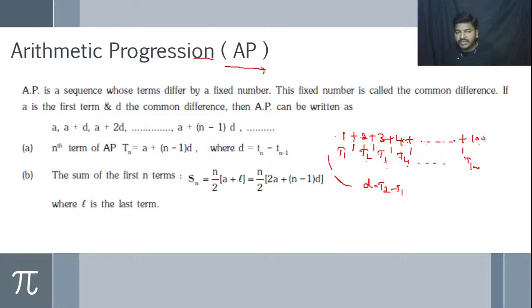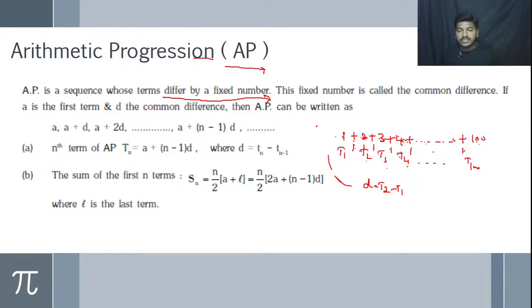So according to the definition, an AP is a sequence whose terms differ by a fixed number. If I add 1 to each and every number, then we get the next one. For example, 1 is added to 1, we get 2, 2 is added to 1, we get 3, 3 is added to 1, we get 4, and 4 is added to 1, we get 5, and so on. Here 99 is added to 1, then we get 100. This type of sequence we call an arithmetic progression.